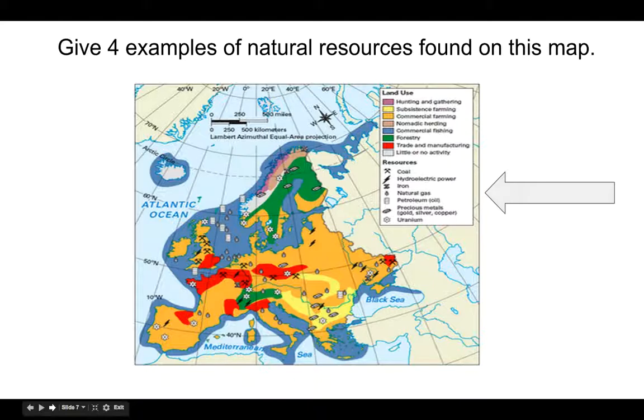So take a look at it. The four that I came up with would be things like coal and iron, uranium, and petroleum, which is just another way of saying oil that's used for things like gasoline. These four things are found naturally in the earth. They are extracted and they are used for human use to power your home, power your car, to make steel, things like that. So, when we're talking natural resources, we're talking about things that naturally occur under the Earth's surface. So remember, look at your key, look at your resources, and think about which ones here we can count.